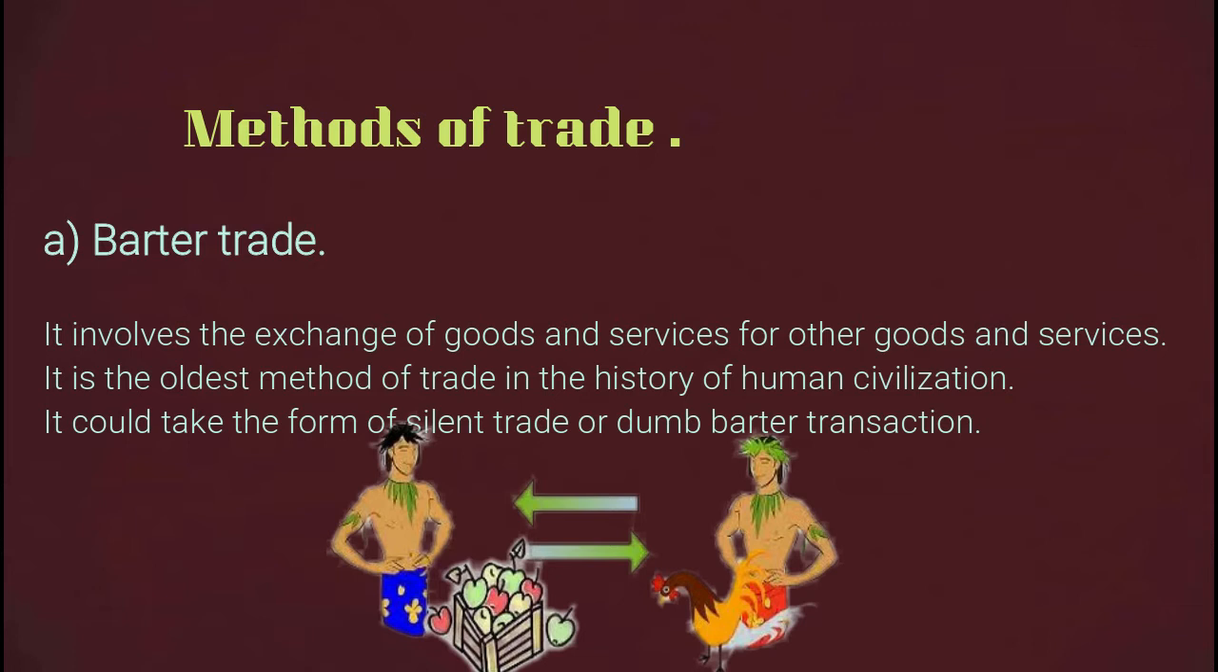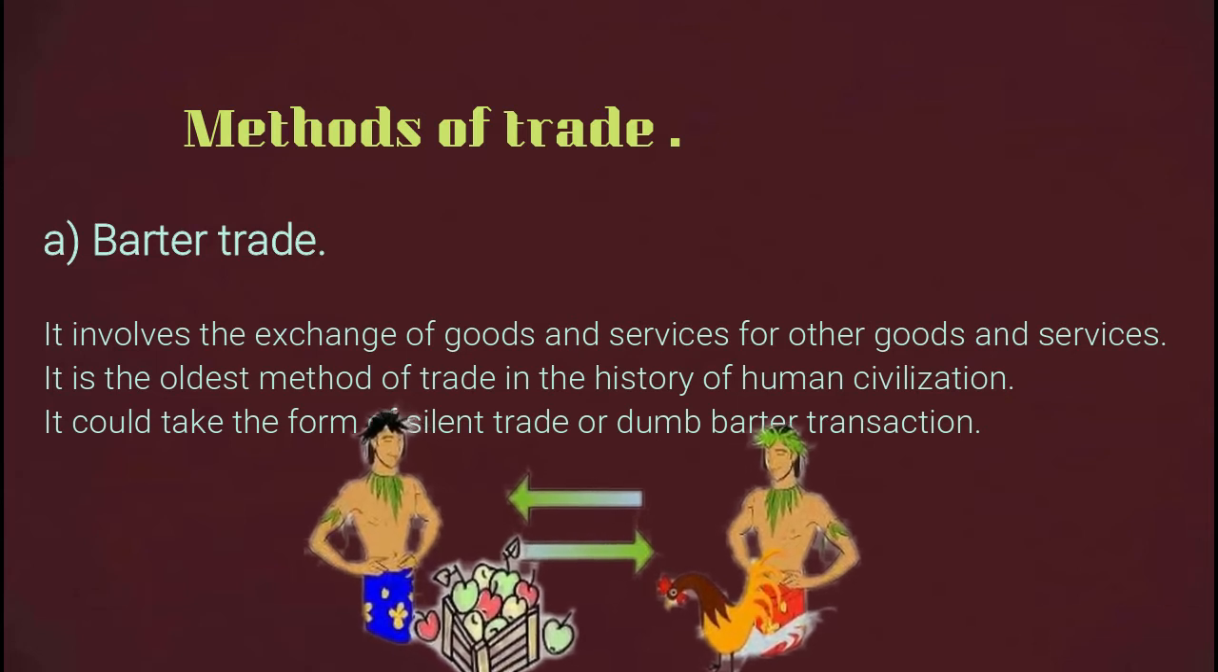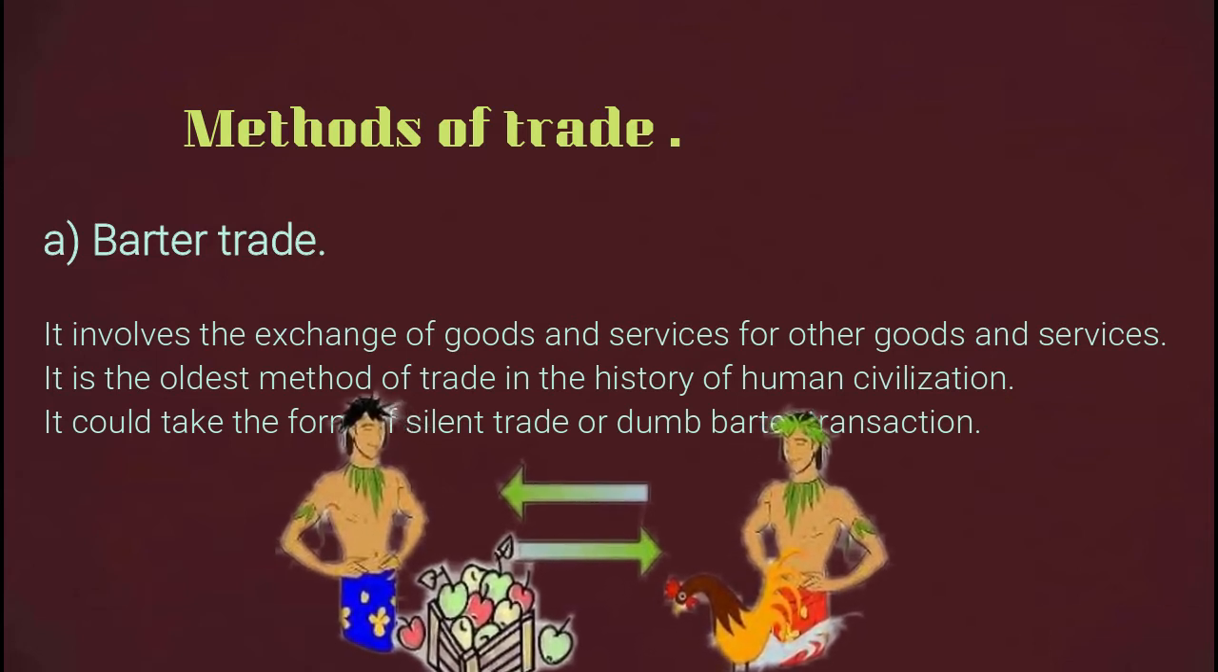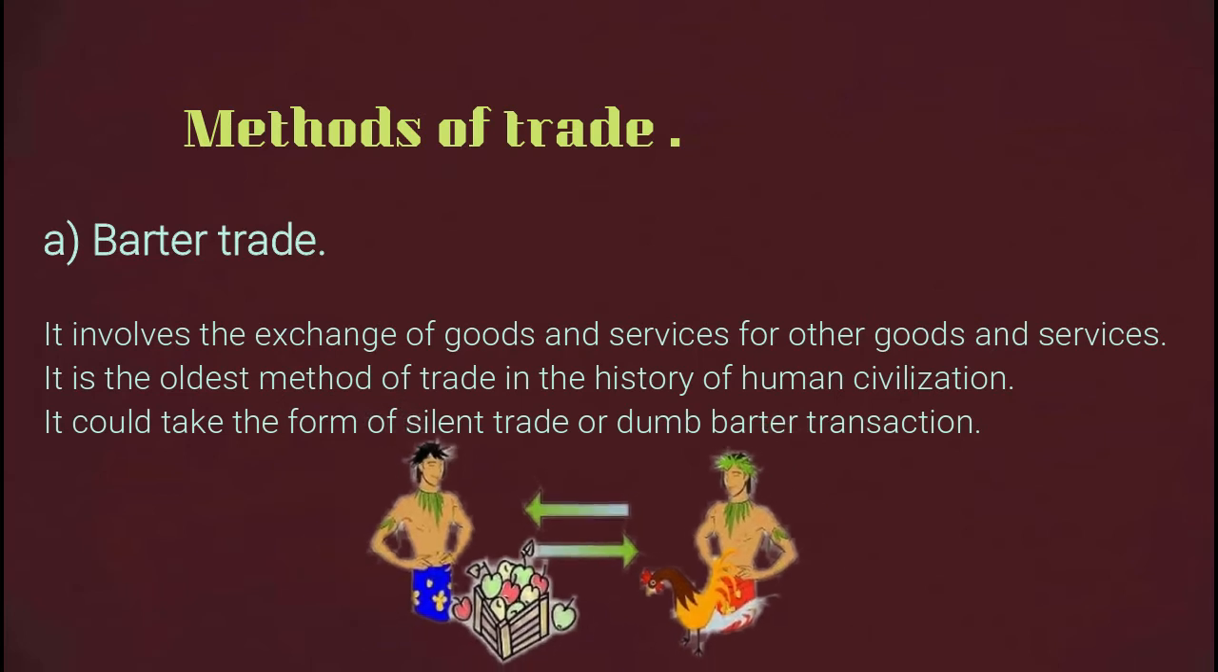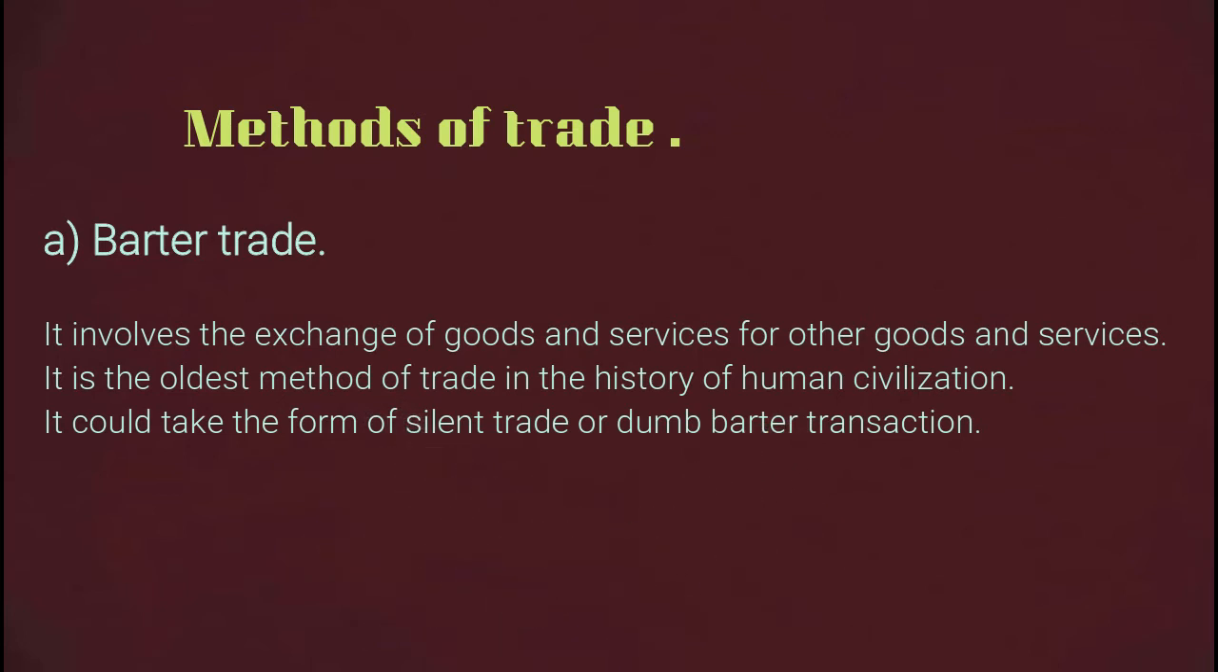And this method of trade could take the form of silent trade or dumb trade. Why do we say this? Because remember, these are two different communities, each speaking different languages. So they were not in a position to understand each other. There was a language barrier. So that is why it could take the form of dumb trade or silent trade.